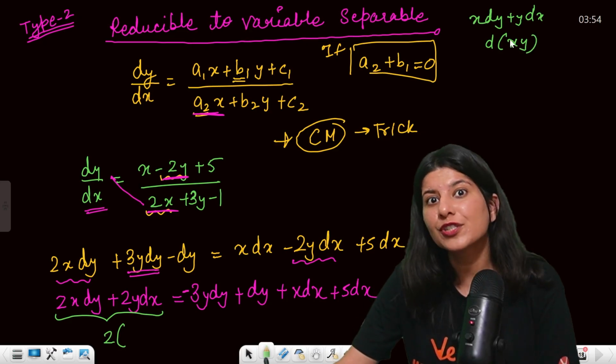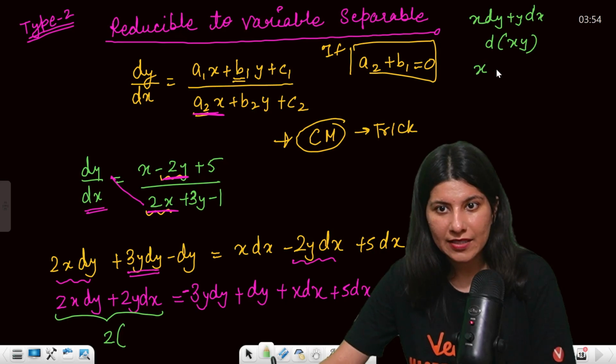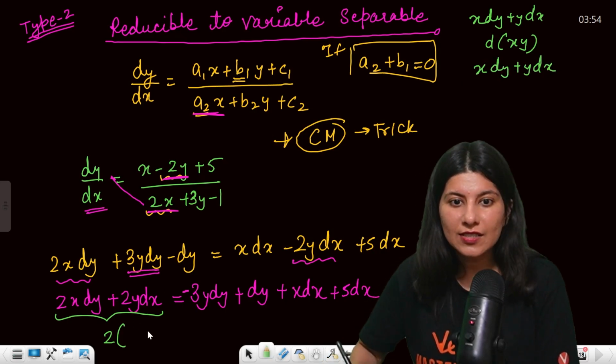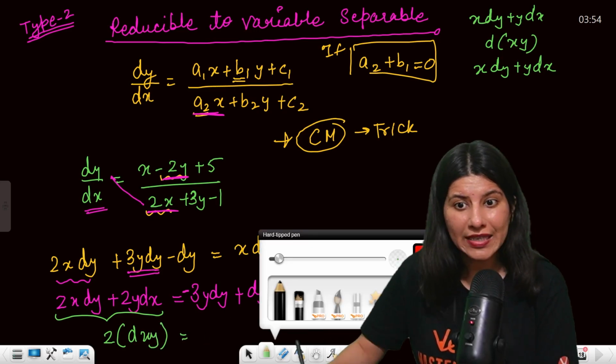How will you differentiate xy? Tell me. It's a product of two functions: you keep x constant, differentiate y, you keep y constant, differentiate x. So this is 2 d(xy) you can keep. This is again the same thing, right? Same as it is. Now integrate.